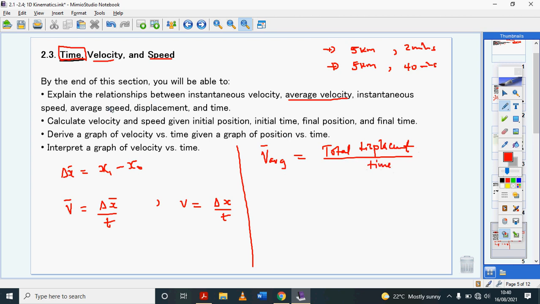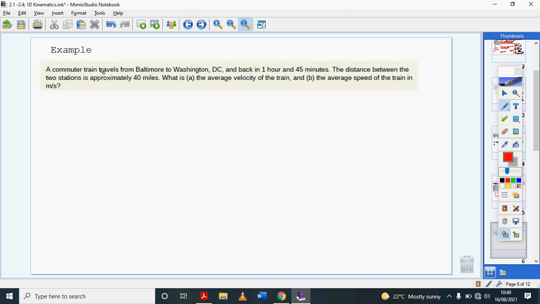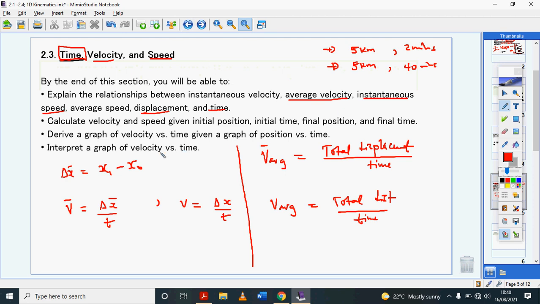Instantaneous speed, just like instantaneous velocity, is the speed at an instant in time. Average speed is again total distance. So average speed is total distance divided by total time, or divided by time traveled. How do you calculate velocity given initial position and final position and time? We're going to look at this example, and then derive a graph of velocity versus time from a graph of position versus time.